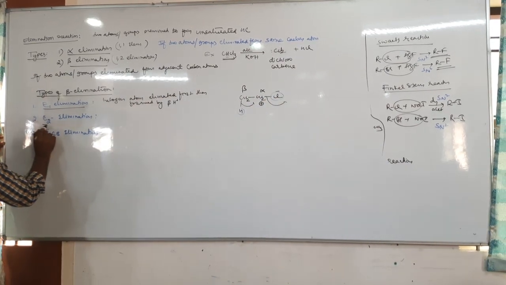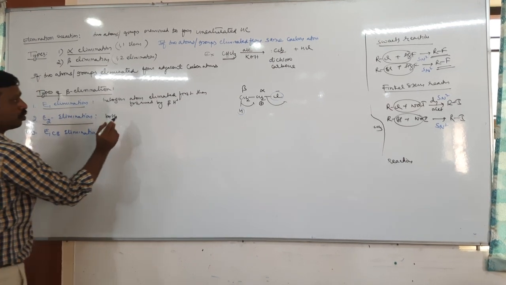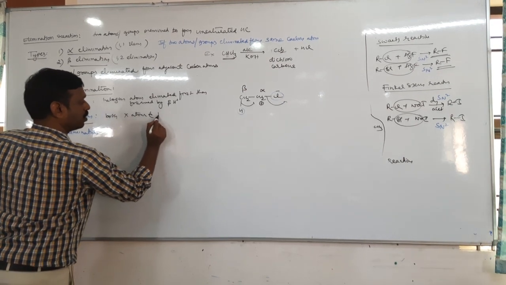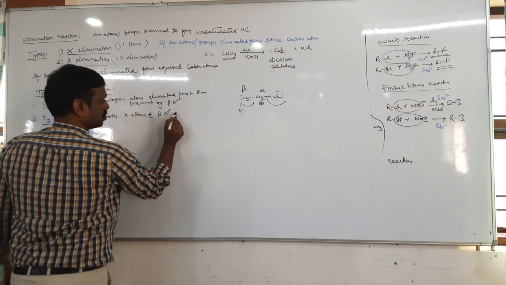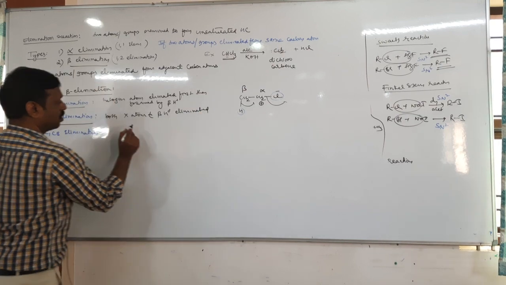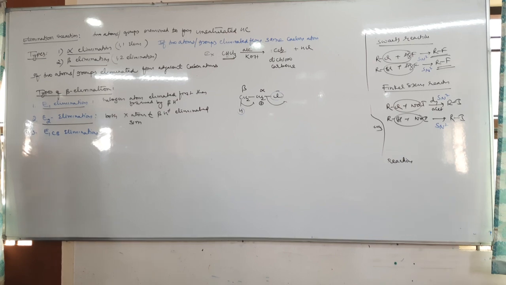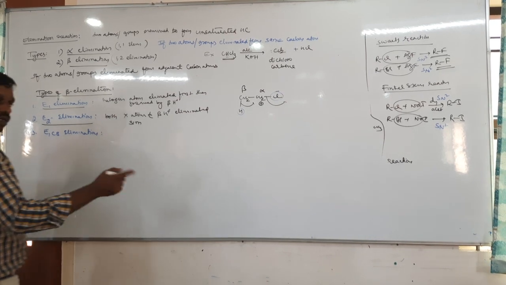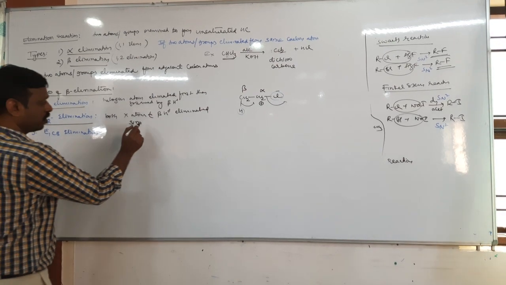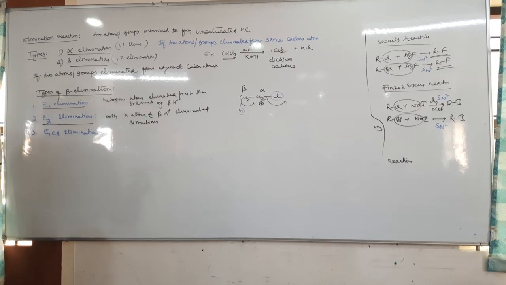Next is E2 elimination. In E2 elimination, both the halogen atom and beta H plus are eliminated simultaneously, not that one is first and one is last. Both atoms are eliminated simultaneously.